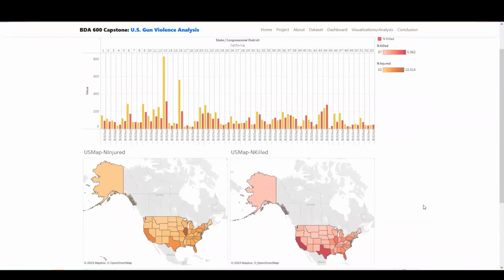Our dashboard provides a general overview and some insight into the total numbers of people injured and killed due to gun violence. When we look at the map of people injured, Illinois stands out as the state with the greatest total number. When we look at the map of people killed, California and Texas stand out as 2 states with the greatest total numbers. We also have a visualization showing breakdown of people killed or injured by congressional district in California. And here we can see that there are greater numbers in Districts 13 and District 16.